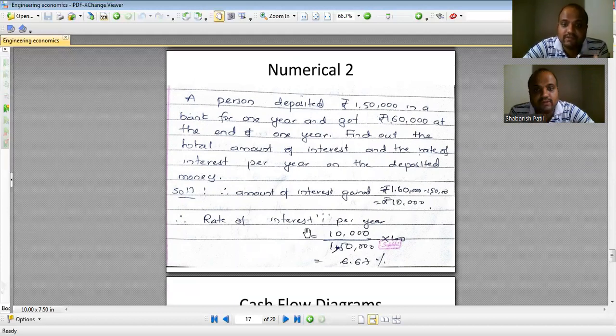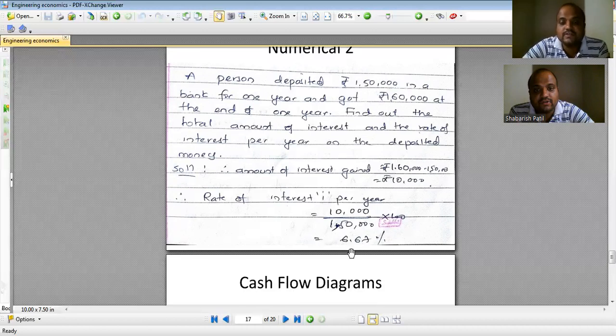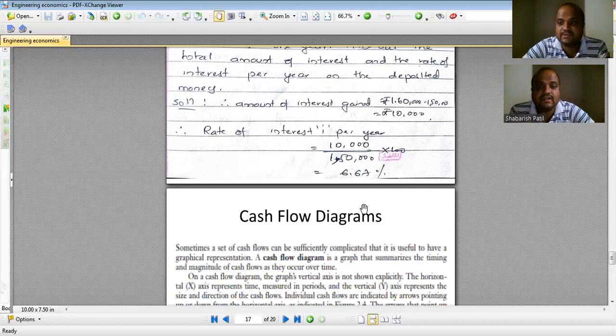Therefore, your interest rate will be this 10,000 divided by P. This 1,50,000 is P. Okay. The interest rate is always some percentage of your P value. So if you calculate this, it happens to be around 6.67. So interest rate is approximately 6.67%.